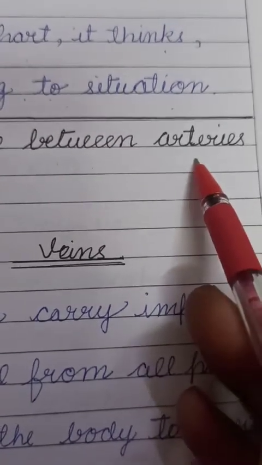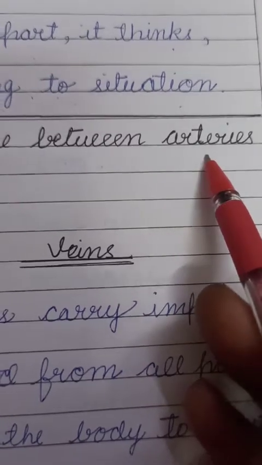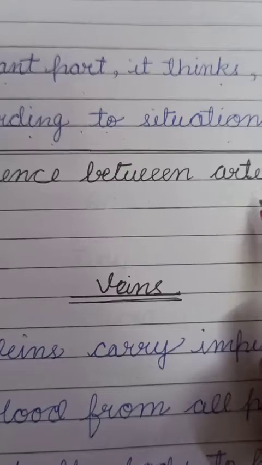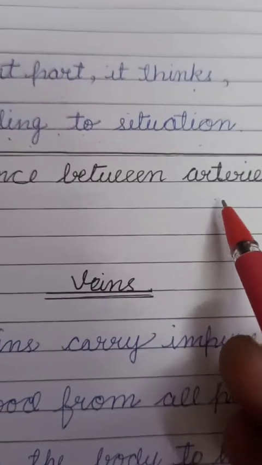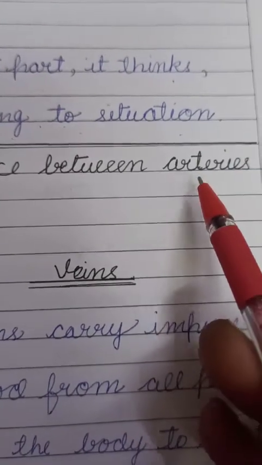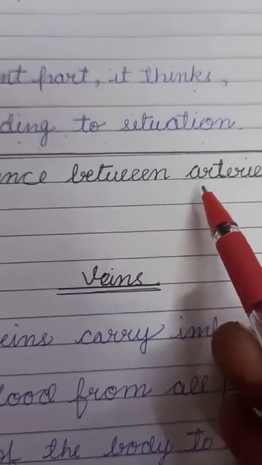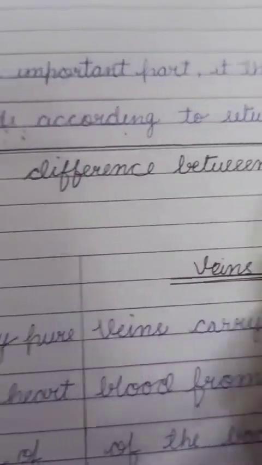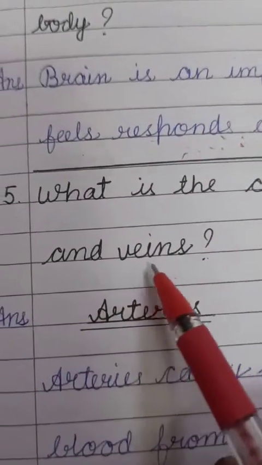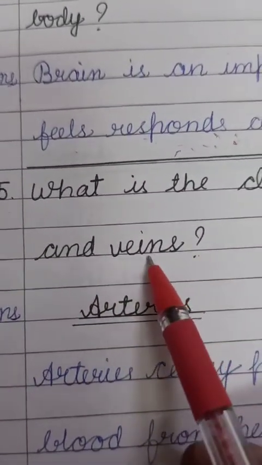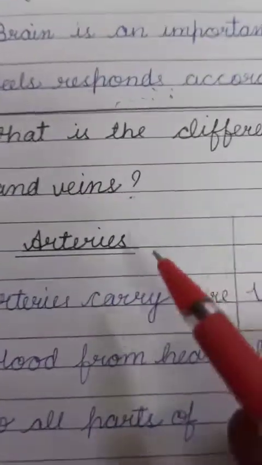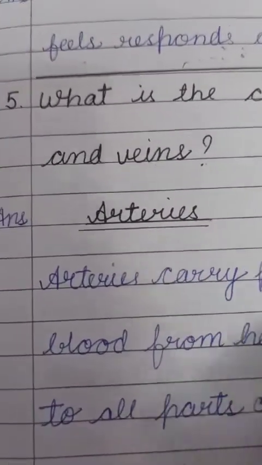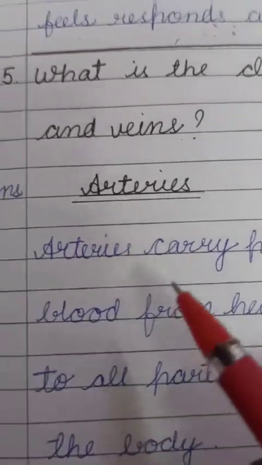One is red in color, which is mentioned in your chapter in the circulatory system, and the second one is blue in color. Arteries are always marked with the red color, and veins are always given with the blue. So what are the differences between these two types of blood vessels?